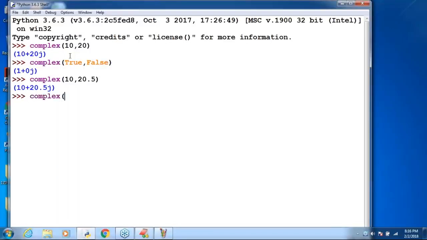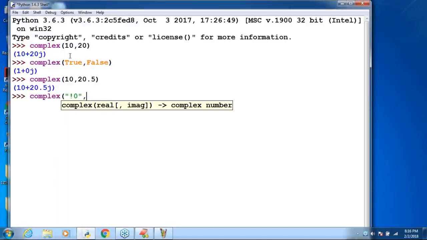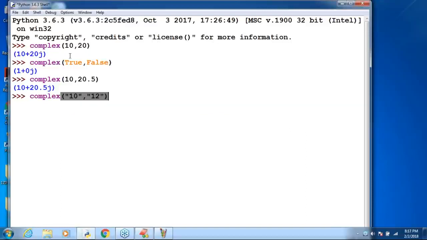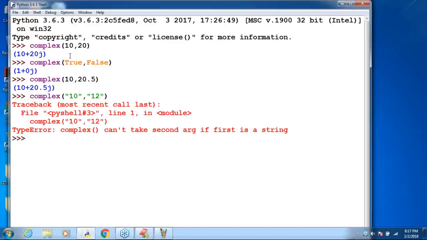Now complex of '10' comma 12 I'm taking. Can you please observe? What is the answer by default you are going to get? Just read this point very carefully, sir: complex() can't take second arg if first is a string. Have you observed, right?